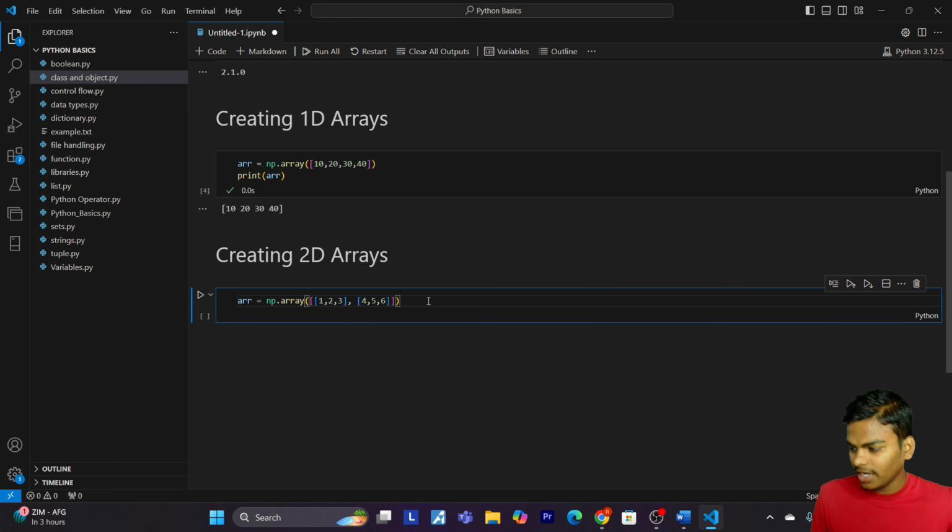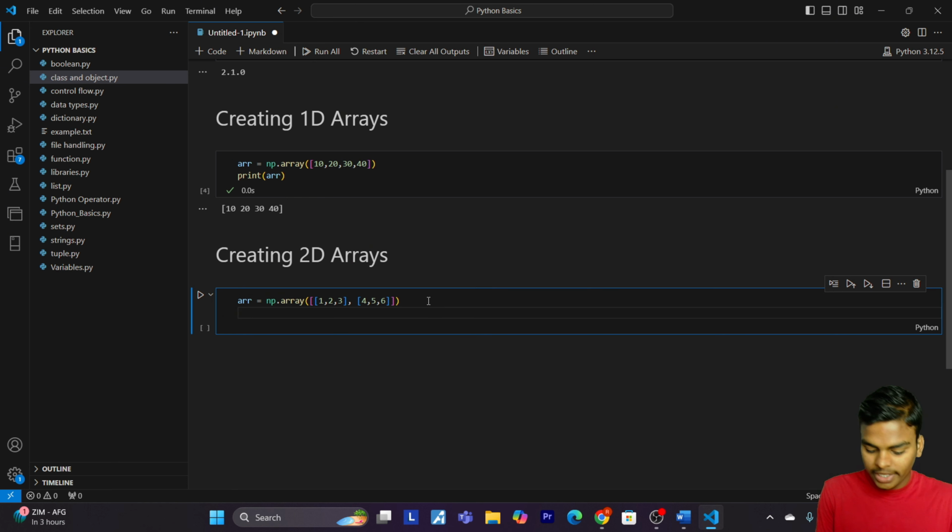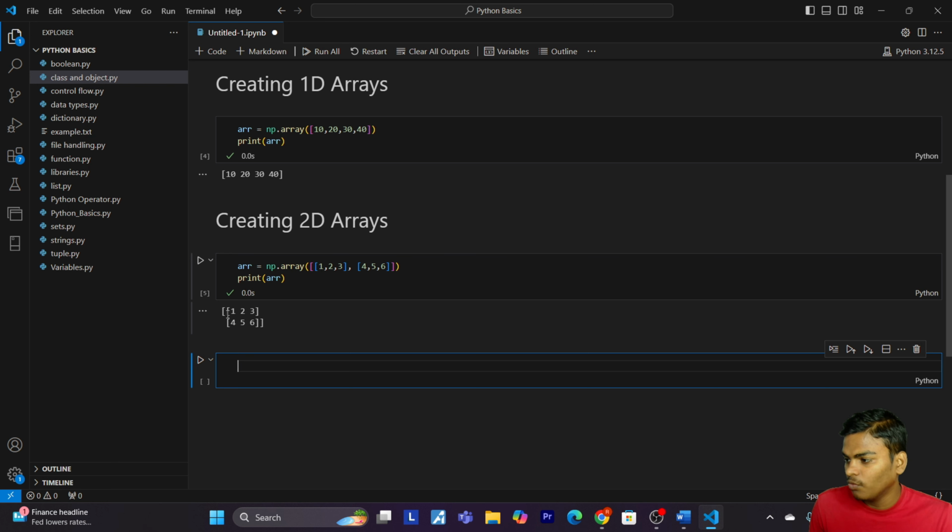So here we have created our 2D array. Now let's print our array. As you can see, we have a 2D array where one element is 1 2 3 and the second element is 4 5 6, because in this we have a list inside a list. Now let's come to some built-in functions.